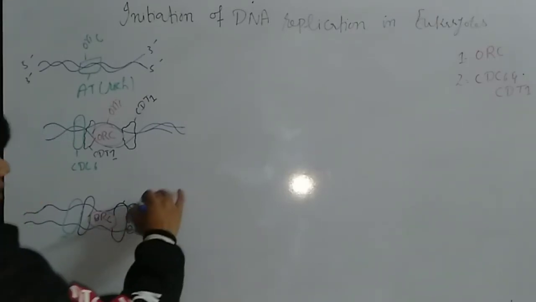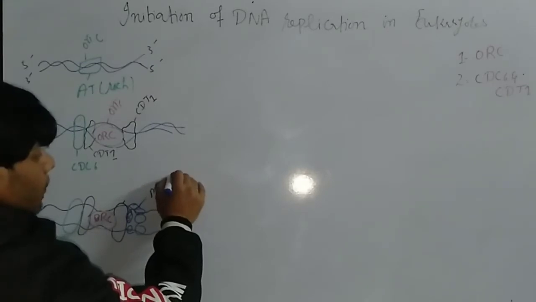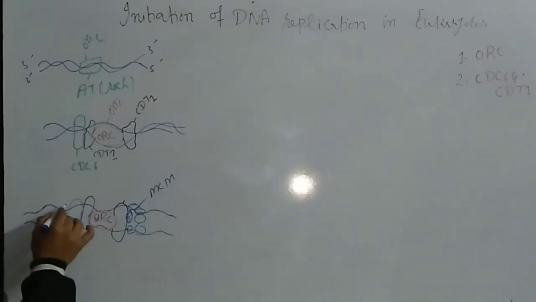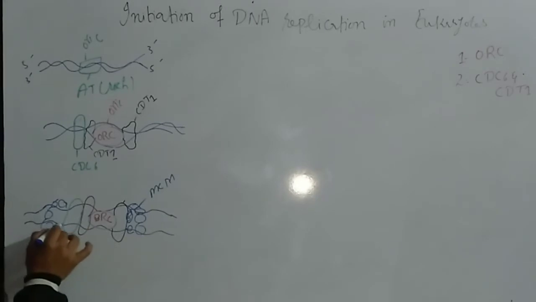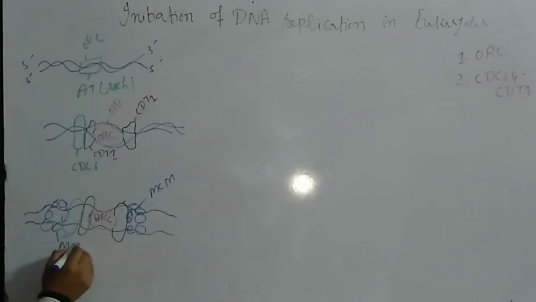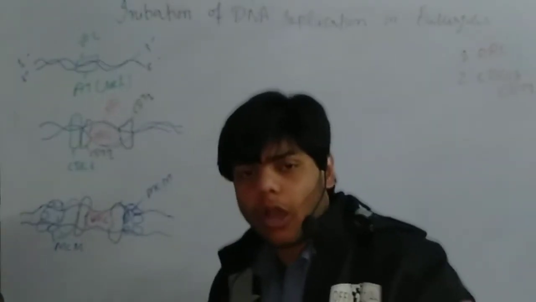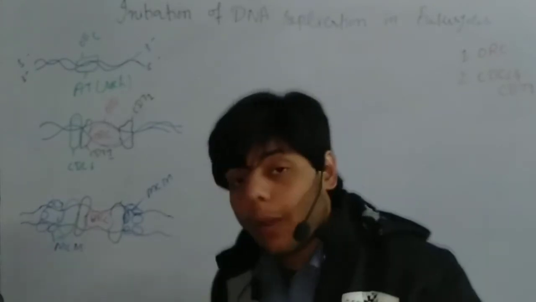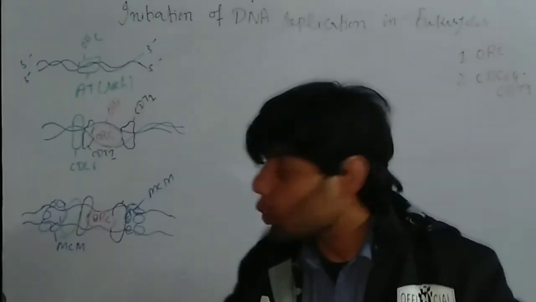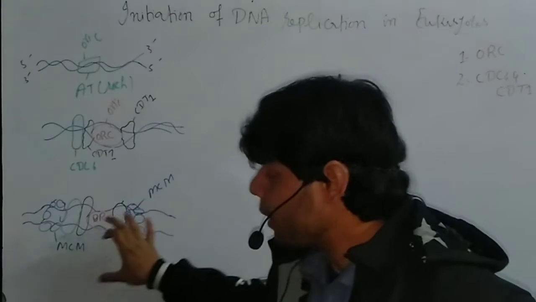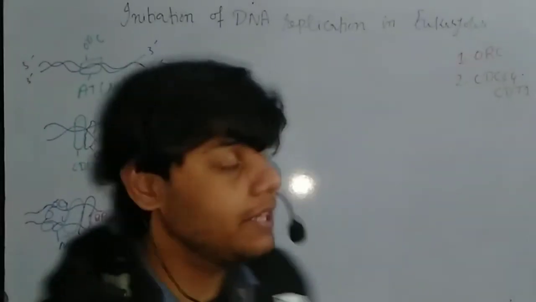So let's say this is the Mcm protein. Remember, we have 2 Mcm proteins activated at a time. Now 2 Mcm proteins are activated and they can bind on the opposite side of the ORC, origin of replication. Once they bind here, we get a protein complex, and this complex is called a pre-initiator complex.